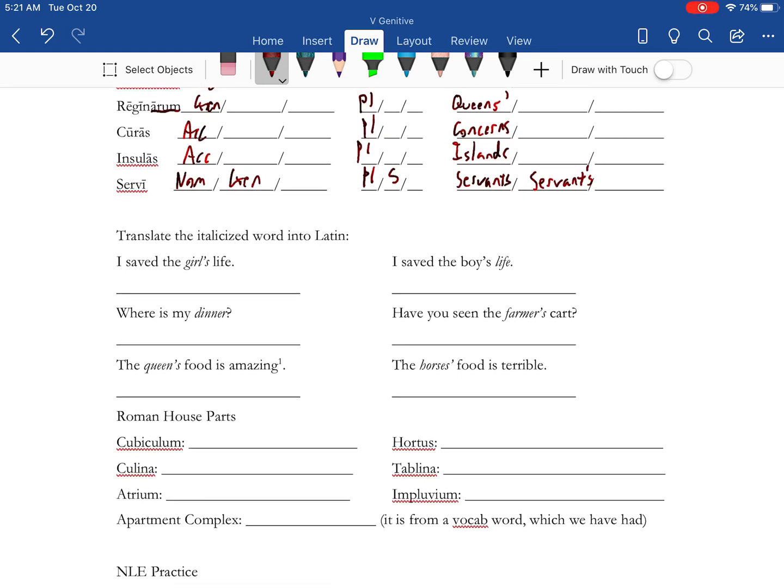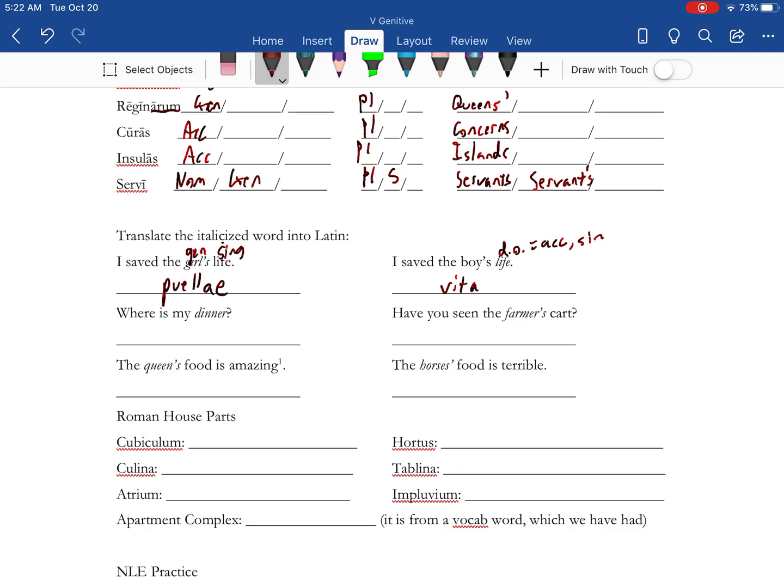Alright, when you translate the italicized word in Latin, take your time with it and make some of the same notes that I am. You can give it a try first and pause it, or do a couple with me and then continue on your own. Alright, so girl, this is going to be genitive, and it's going to be singular. The word for girl is puella, and to make the A genitive singular, it's going to become an AE.